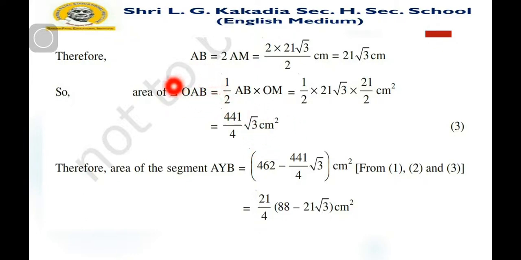Now we subtract this area from the sector. So the area of segment AYB is equal to 462 minus 441 by 4 square root 3 centimeter square, from equations 1, 2 and 3. After taking the common term, we find 21 by 4 into the bracket 88 minus 21 square root 3 centimeter square, which is the area of segment AYB. So in this way we can find the area of sector and segment.